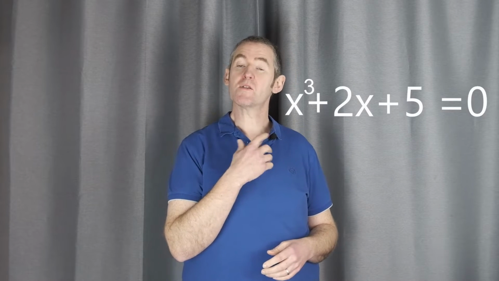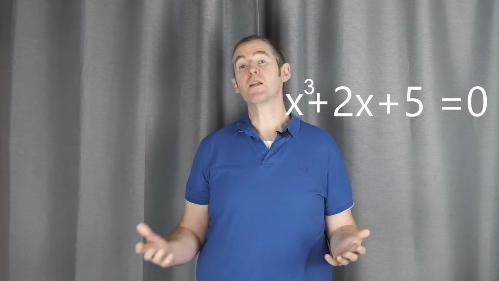They were actually called depressed cubics. Now, that's not a sad equation. That is an equation which doesn't have an x squared part of it. So it has an x cubed, but it doesn't have an x squared term. And that's just a little bit easier to find a solution for.